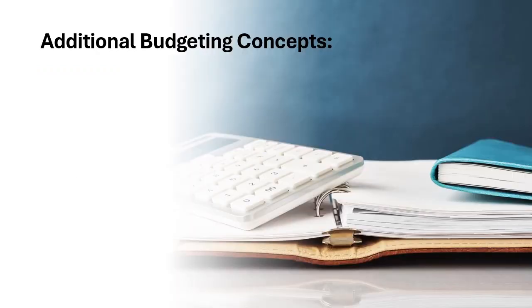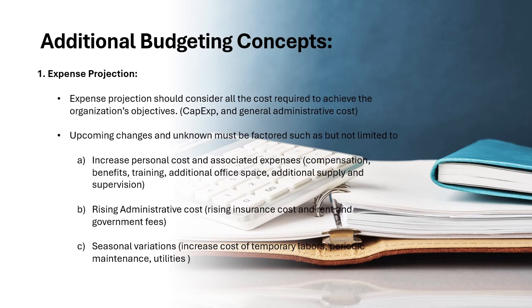Additional budgeting concepts. The first one is expense projection. Expense projections should consider all the costs required to achieve the organization's objective, such as capex and general administrative cost. Upcoming changes and unknowns must be factored in, such as but not limited to increased personnel cost and associated expenses, such as compensation, benefits, training, additional office space, additional supply and supervision.